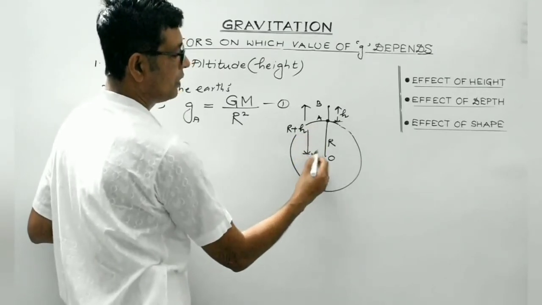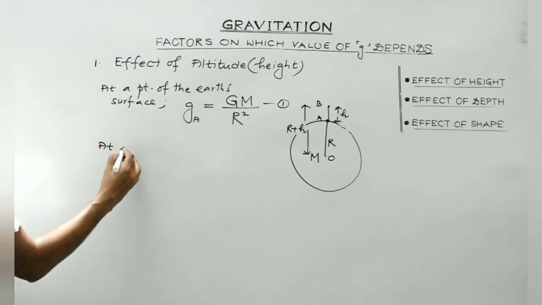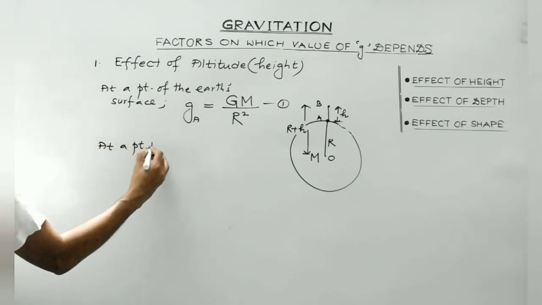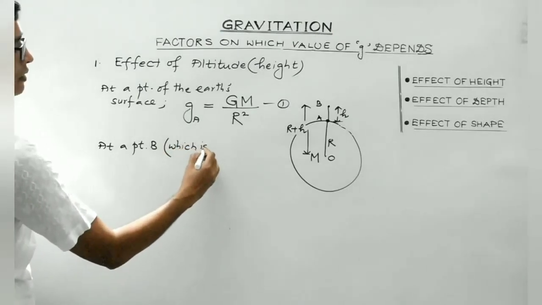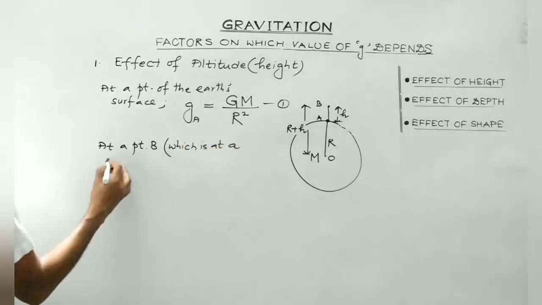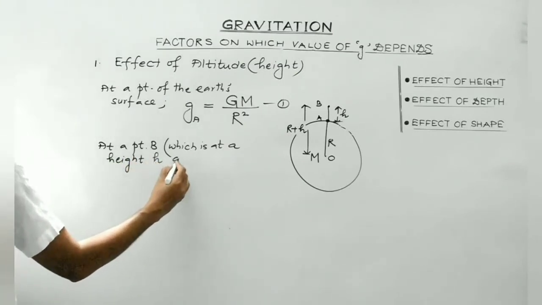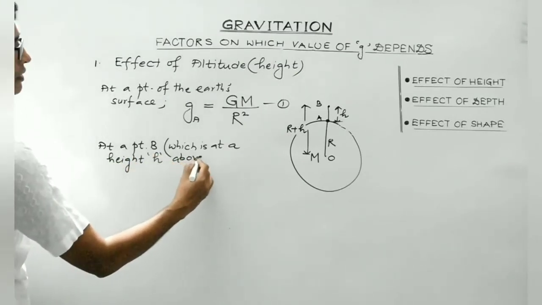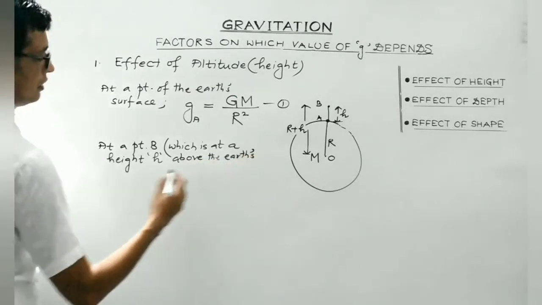So at point B, which is at a height h above the Earth's surface,